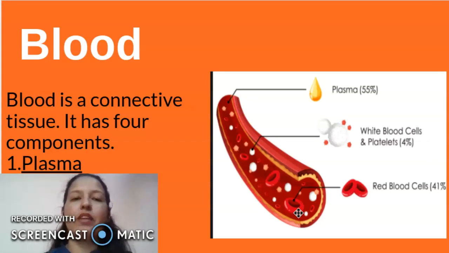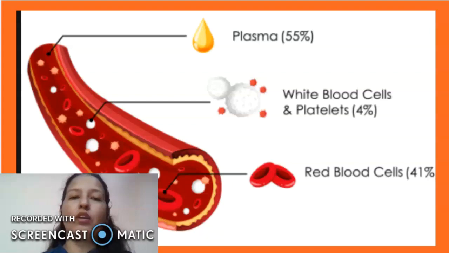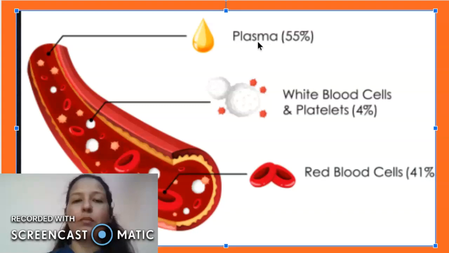Now let's elaborate on how the components of the blood perform different functions. Let's know about plasma firstly. So what is plasma? Plasma is the blood fluid. It is yellowish in color and it makes up 55% of the blood content. What is the function of plasma? The function of plasma is to transport food, carbon dioxide and nitrogenous waste in the dissolved form.